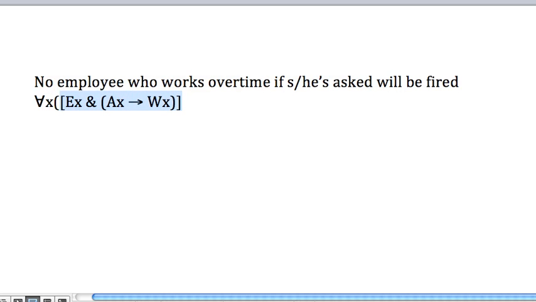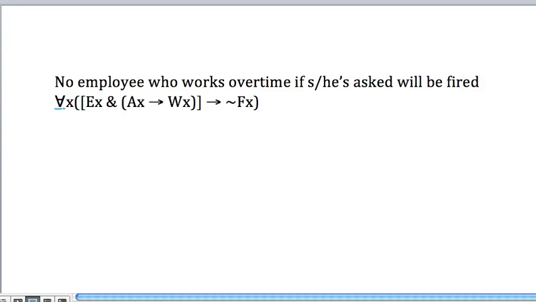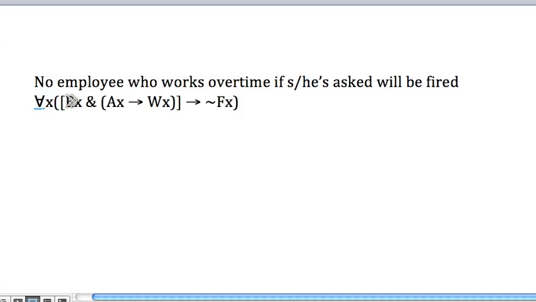The sentence is about those kinds of people, and what's it saying about them? It's saying none of them will be fired. Okay? So, universal sentence about all employees who, if asked, work overtime, and being told that for any X fitting that description, X won't be fired.